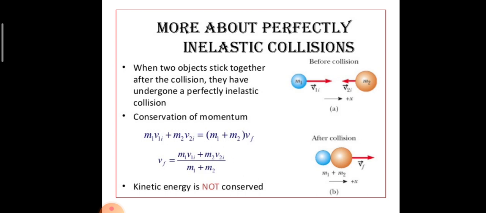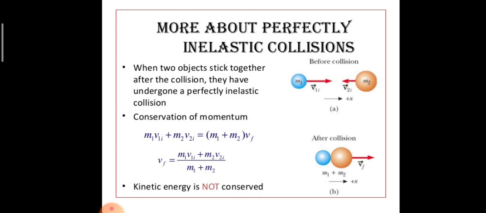Now, let us discuss about perfectly inelastic collisions. When two objects stick together after the collision and move as a single system, we say they have undergone a perfectly inelastic collision. So, in a perfectly inelastic collision, m1 v1i plus m2 v2i will be equivalent to m1 plus